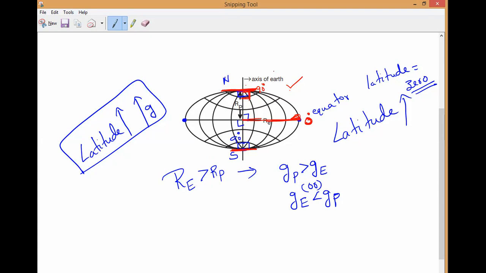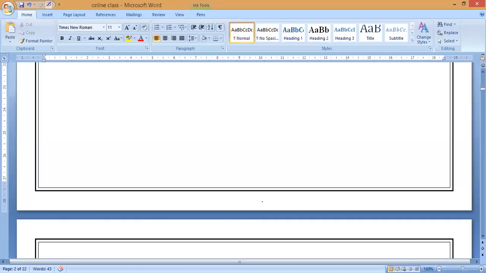Everybody, is it completed till here? Any doubt? Now I will give you one question. Before the last class, we studied orbital velocity and escape velocity. Can anybody say the two formulas? You can see the notebook, no issues. What is the orbital velocity and what is the escape velocity?